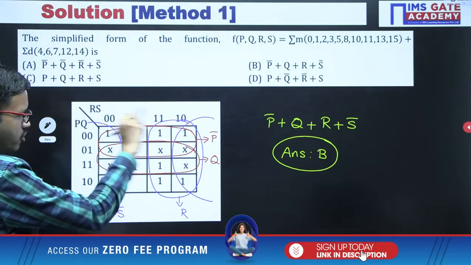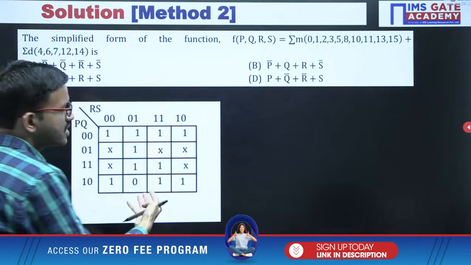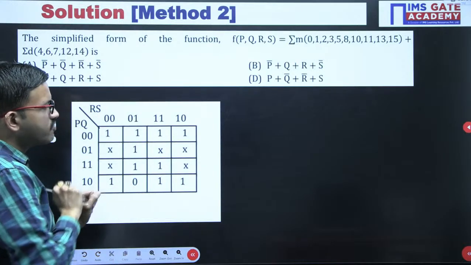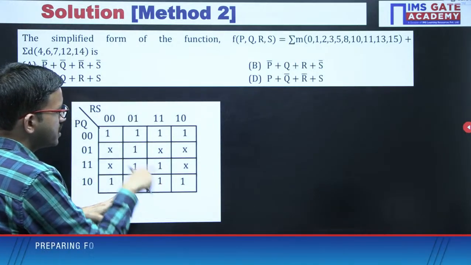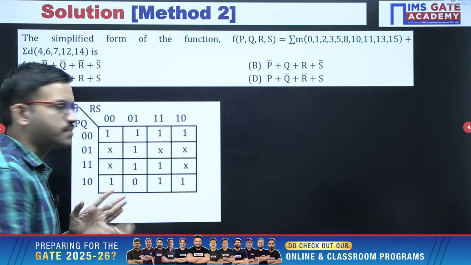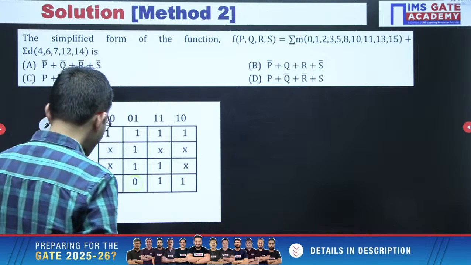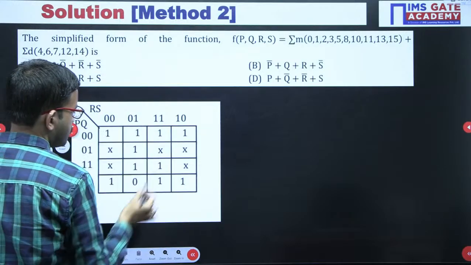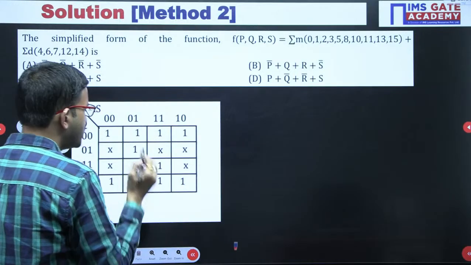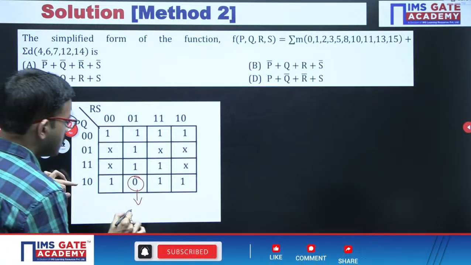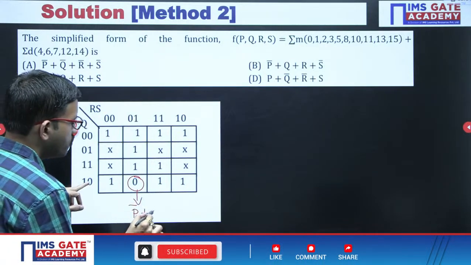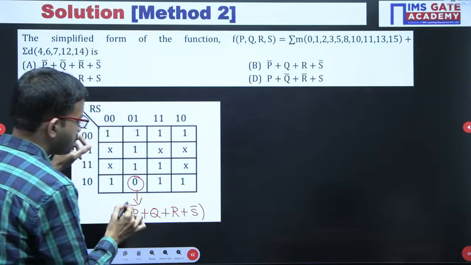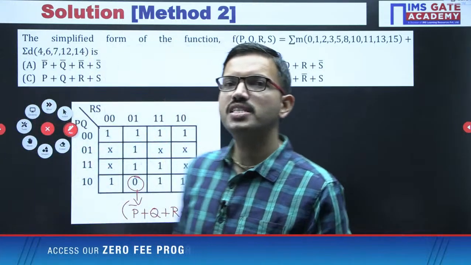So the moment you have placed ones and don't cares like this, once again the same graph I have shown. Now here in this question, just focus with respect to zeros. Here adjacent to 0, there is no other 0 or any other don't care. That means this in itself we can group, that's all. When you consider only that particular max term, here P value 1 complement, Q value 0 normal, R value 0 normal, and S value 1 complement. I hope it is clear for everyone.